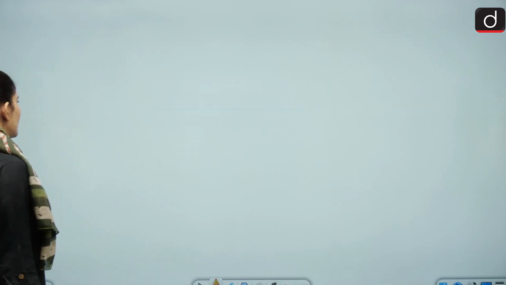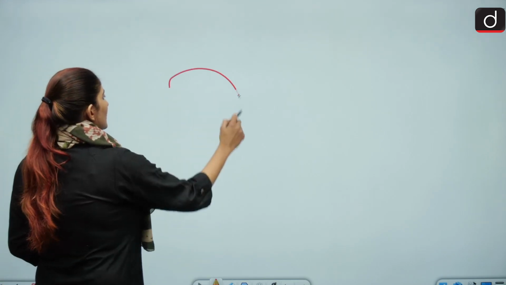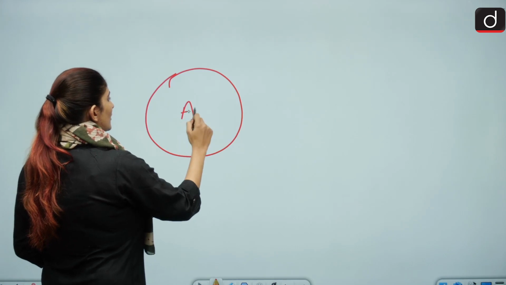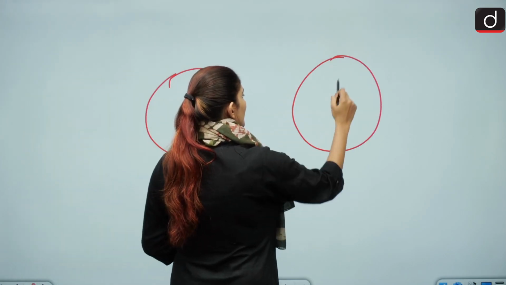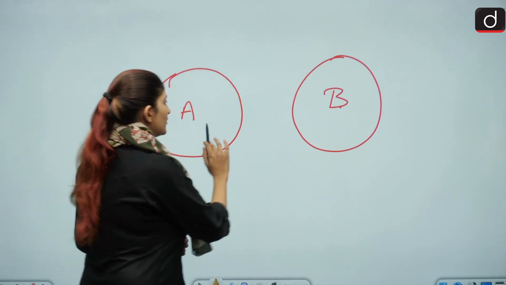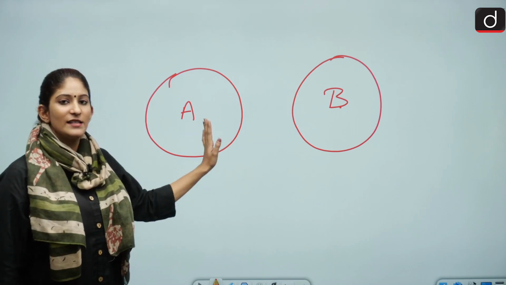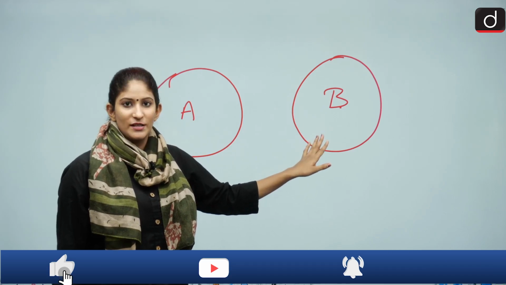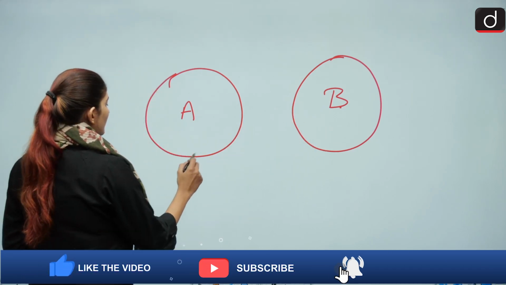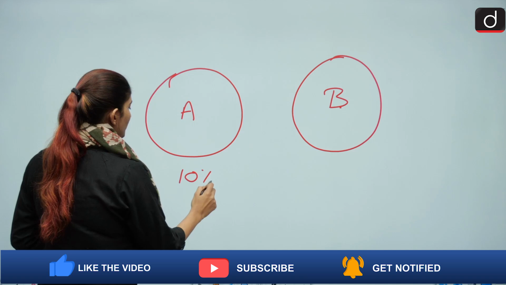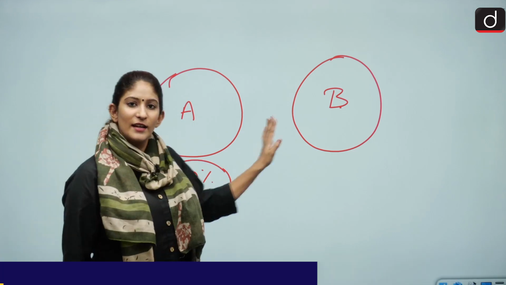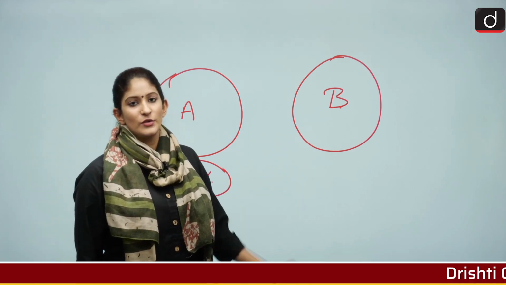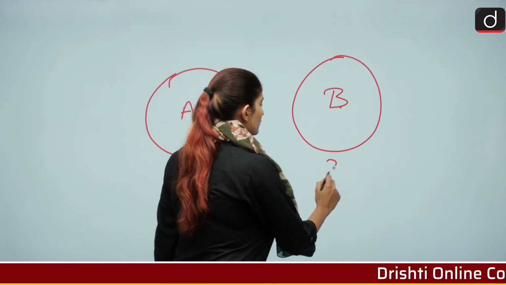Look at this particular diagram, whichever I'm going to make. First, this is a country A and this is a country B. Country A and country B have certain taxable and non-taxable procedures. Suppose country A has a 10% tax, whereas country B has negligible or no tax at all, suppose 2%.